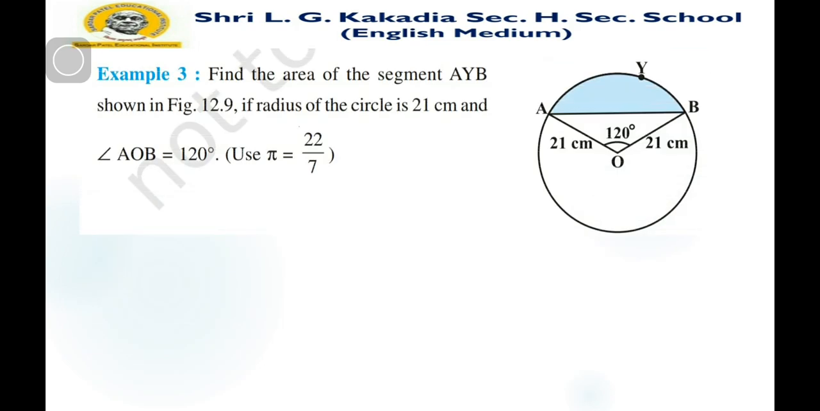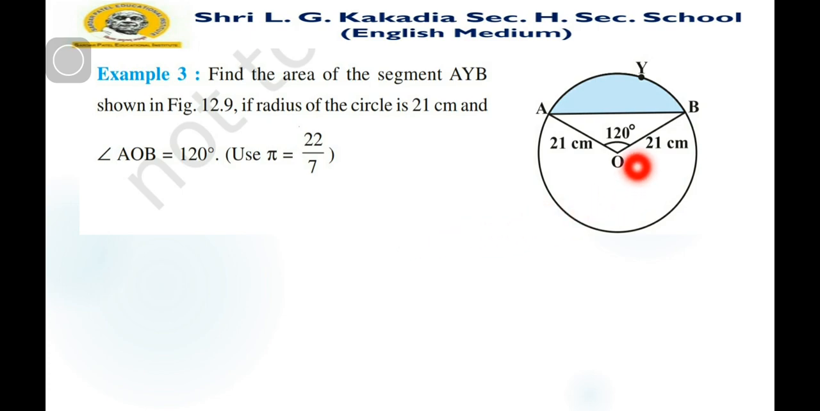Example number 3. Find the area of segment AYB. Here you can see the segment AYB, the area shown in the figure. The radius of the circle is 21 centimeter and angle AOB is 120 degree. Use pi is equal to 22 by 7.